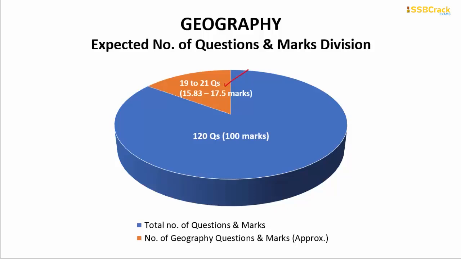That means, scoring every question from the geography section correctly, you can score around 15.83 to 17.5 marks in geography, out of the whole 100 marks that the 120 questions carry. You can score a very good amount of marks in the geography section, and it is also considered to be the easiest and a very good subject by most defense aspirants. So our course will be very helpful for you if you are following the geography part there also.